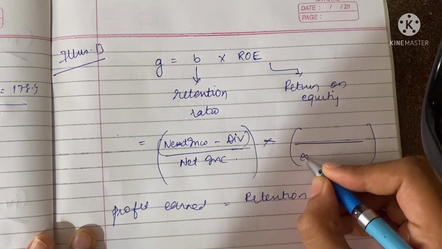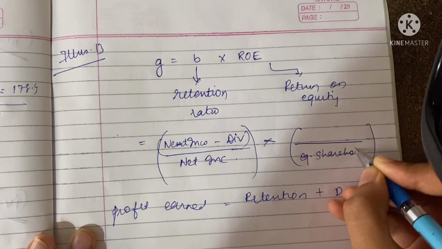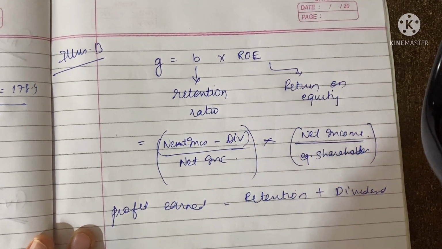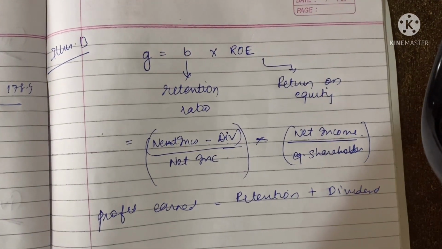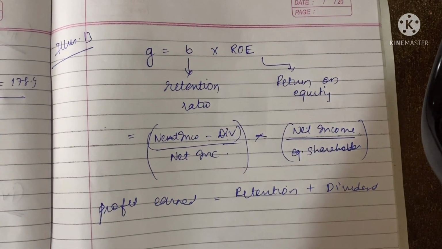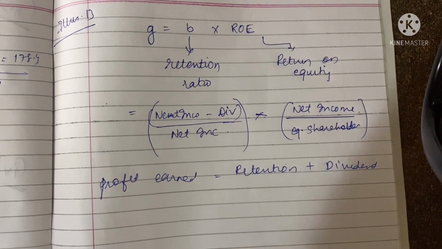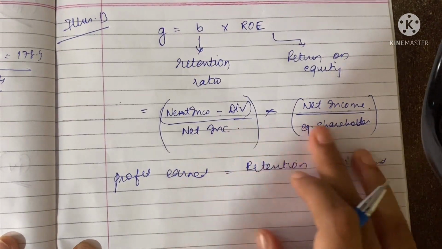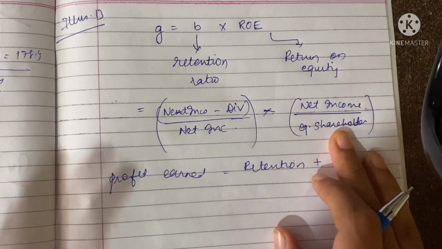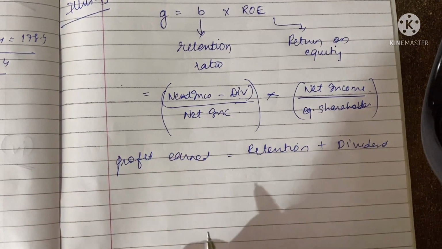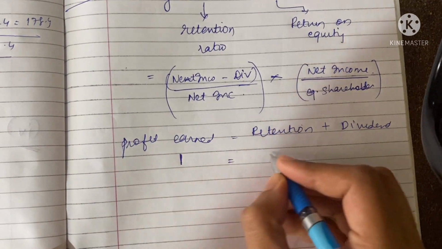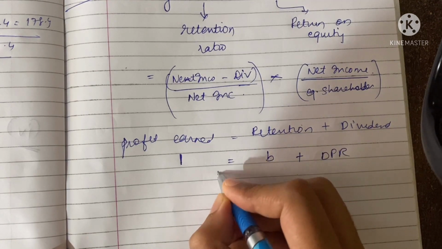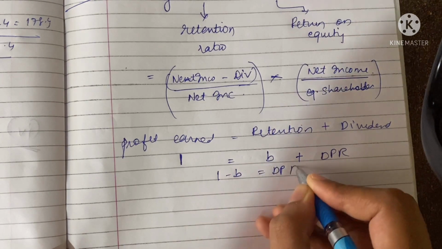Now, whatever the shareholders are holding and the net income to the equity shareholders, that means the net income we are gaining out of the equity shareholders' holding, is known as return on equity. Multiplying the retention ratio and the return on equity, we get the growth. If this is 1, retention is denoted by b, plus the dividend payout ratio, that means 1 minus b is equal to the dividend payout ratio.